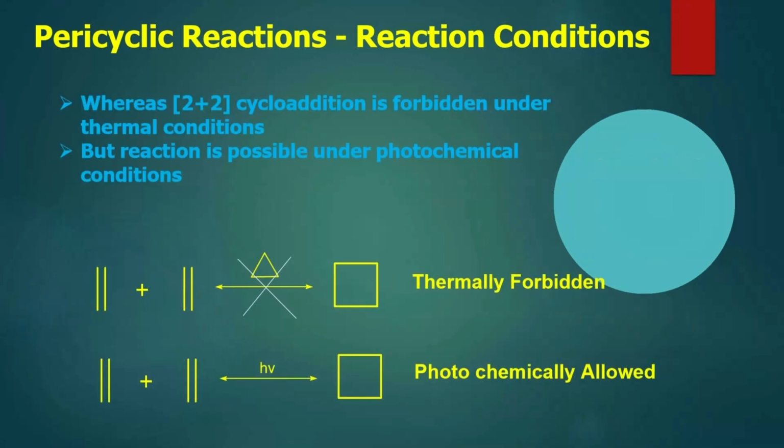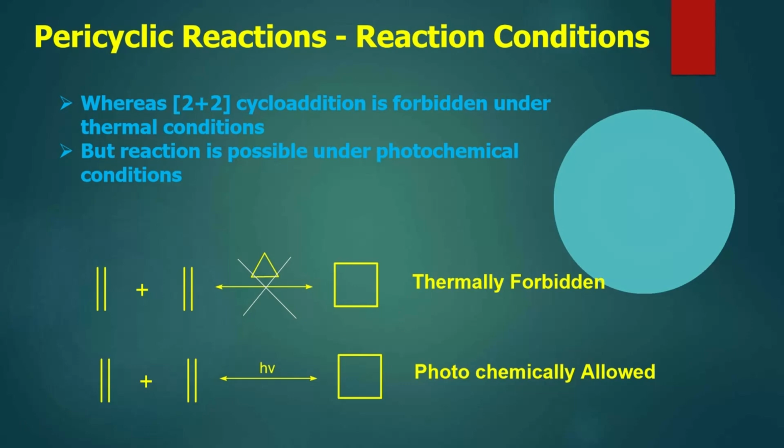if I take two alkenes and make them undergo a pericyclic reaction, this is a 2 plus 2 cycloaddition. This reaction cannot be induced thermally to give the corresponding cyclobutane.